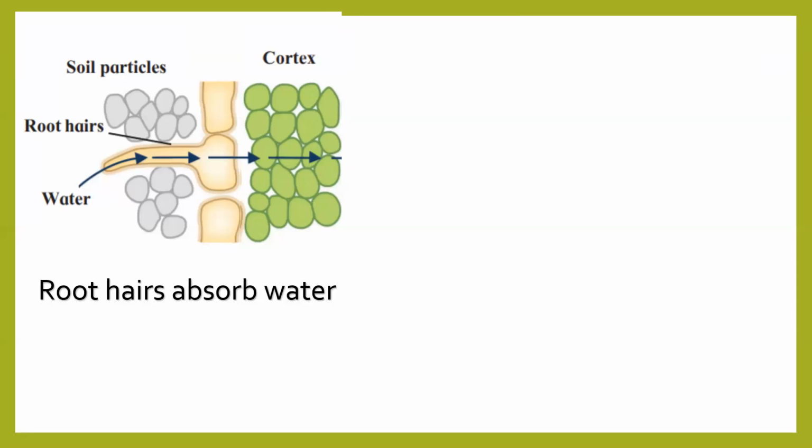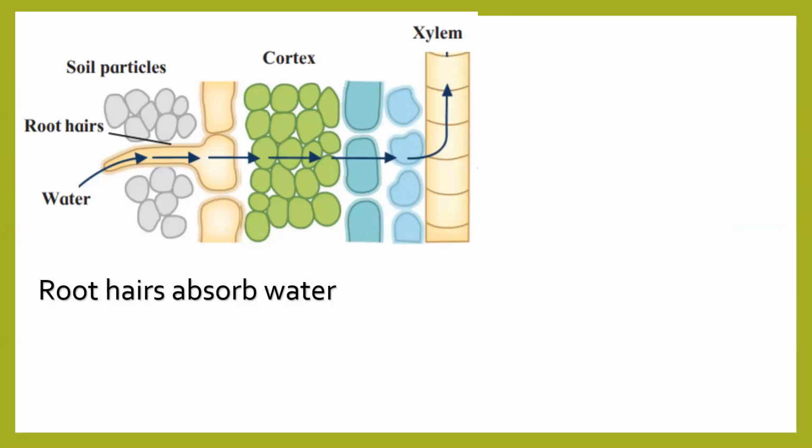And where will this water go further? It will go to such an end where it is meeting xylem. Correct? Because from there, which tissue has to conduct the water upward? Xylem. So now this water will enter xylem, and from xylem it will go to each and every part of the plant in upward direction. Is it clear? This is how a single root or a single root hair will be responsible.